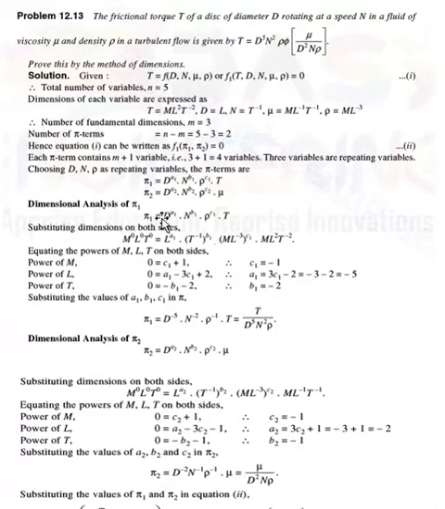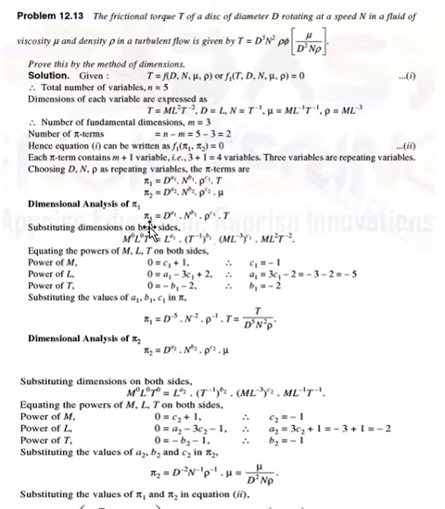Then the pi 1 term is equal to d^a1 n^b1 rho^c1 into T. Then substitute the dimensions on both sides. We know pi 1 is dimensionless, therefore M^0 L^0 t^0. The dimension of d is L^a1, the dimension of n is (t^-1)^b1, the dimension of rho is (M L^-3)^c1. The dimension of torque T is M L^2 t^-2.